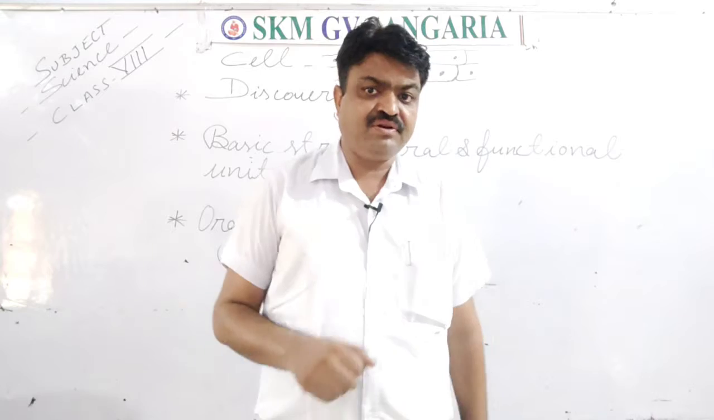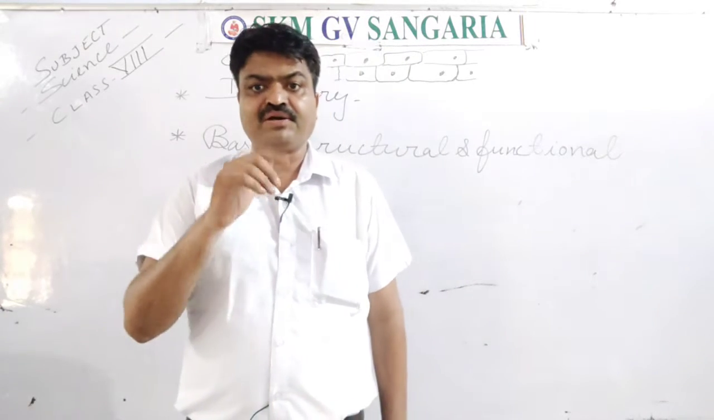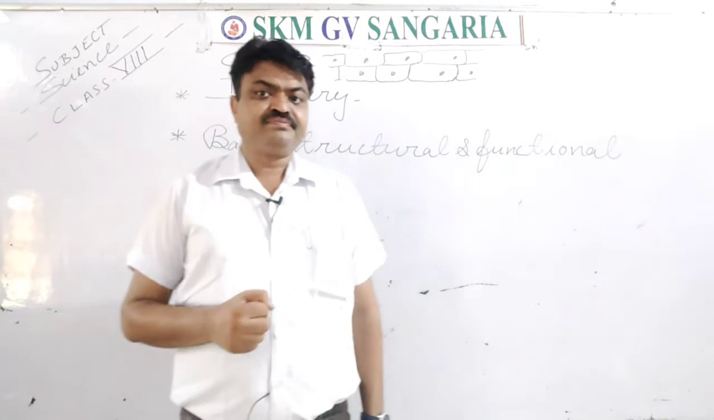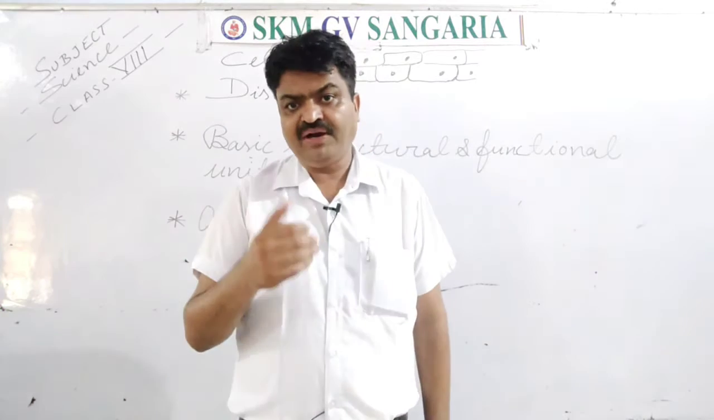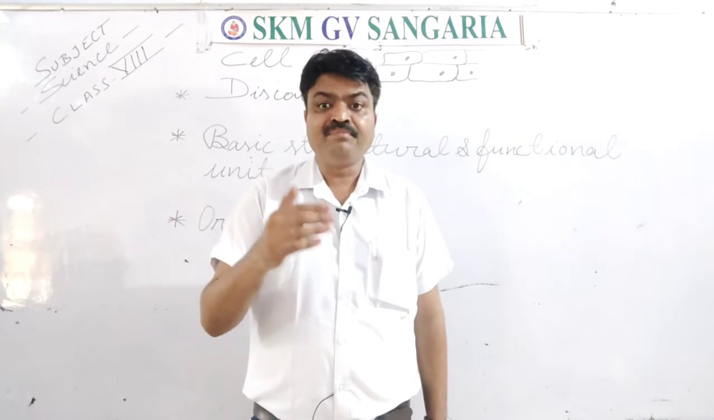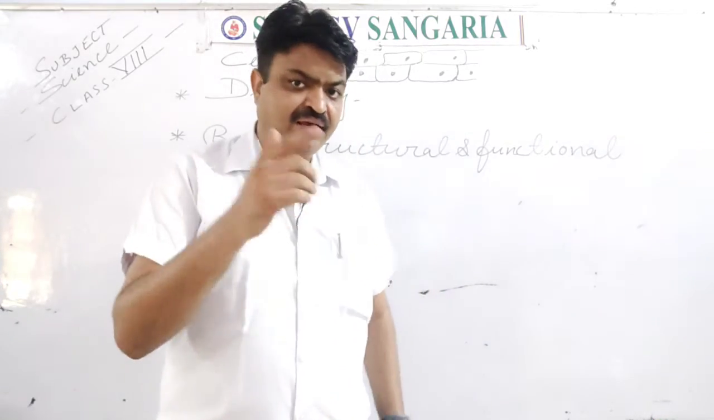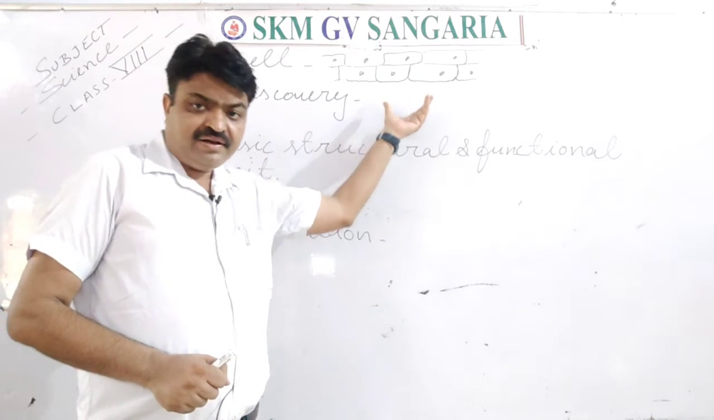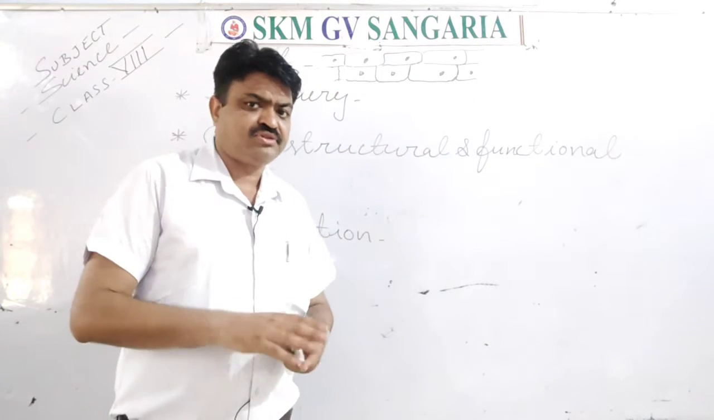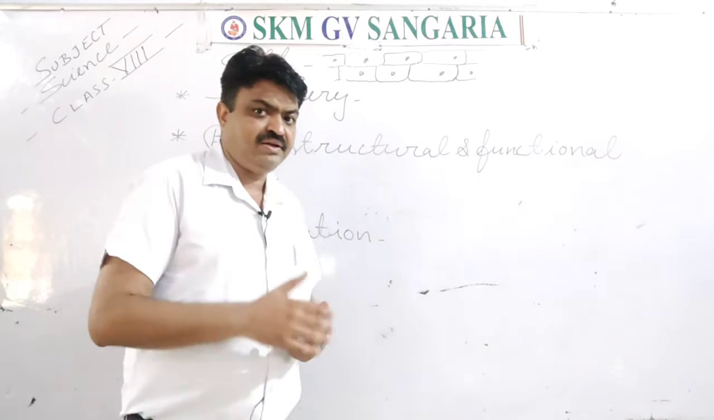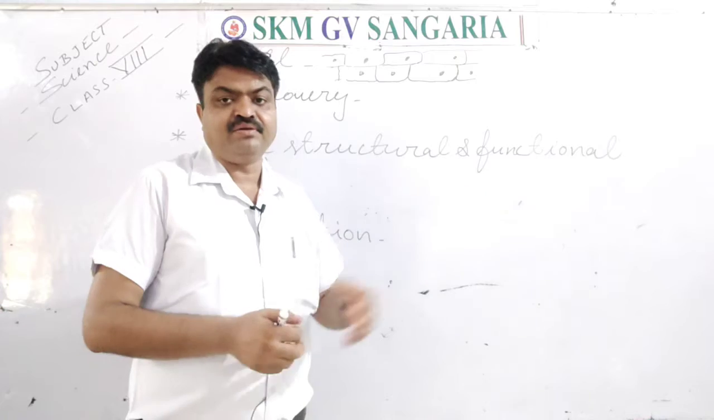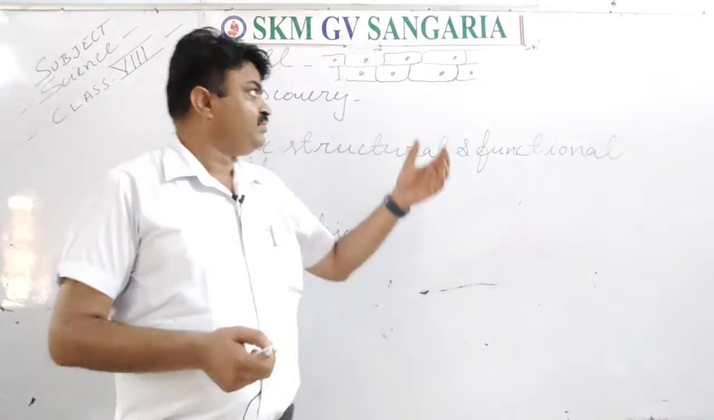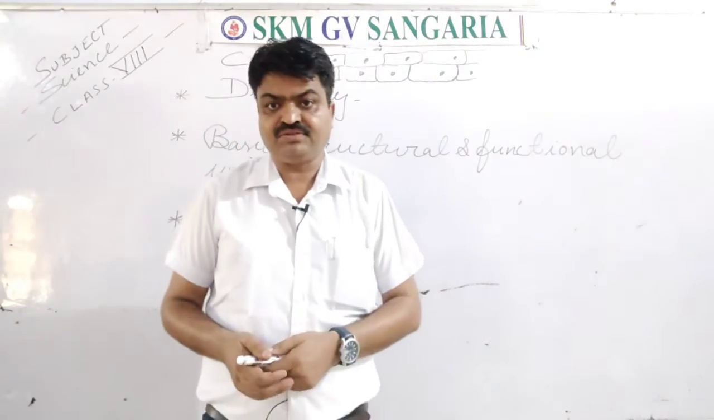Now, the cell was discovered by a great scientist, Robert Hooke. He discovered it under the microscope when he observed cork, student. He observed many room-like or cabin-like structures under the microscope, and he gave the name cell to those structures, because in Latin these cabin-like structures are known as cellulae. So with the help of that word he named these cabin-like structures cells, student.